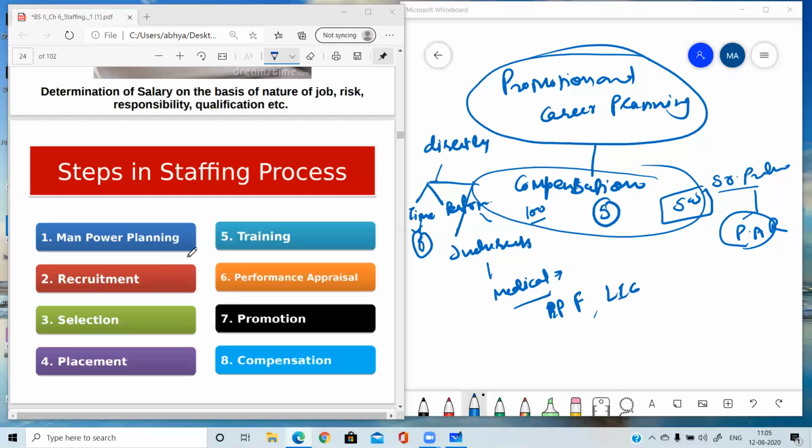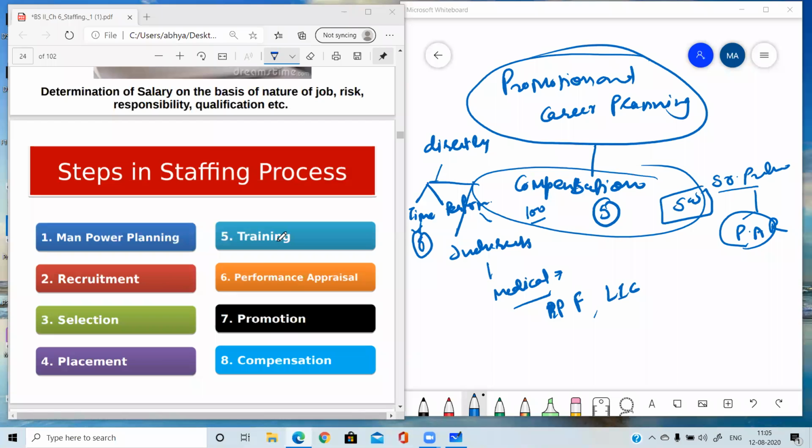Second is recruitment. In recruitment, you are searching for the prospective employees and motivating them to apply for jobs in the organization. Next is selection. Selection means choosing the best candidate out of the pool of candidates. Recruitment is a positive process and selection is a negative process. Then placement. Placement means putting the person at the right place. Then orientation, familiarizing the employees with the new environment.